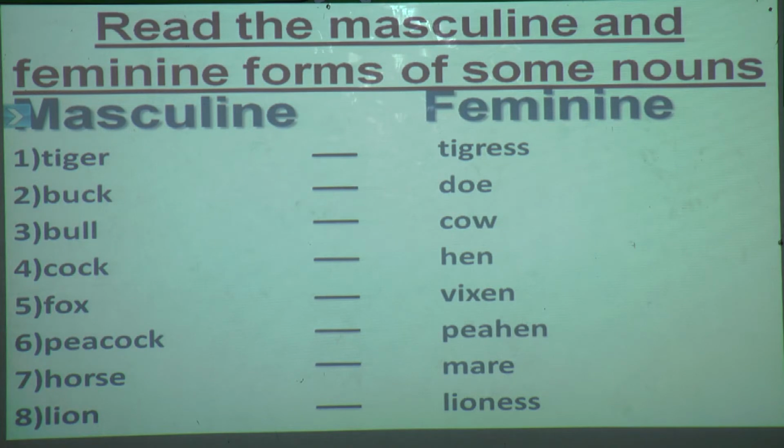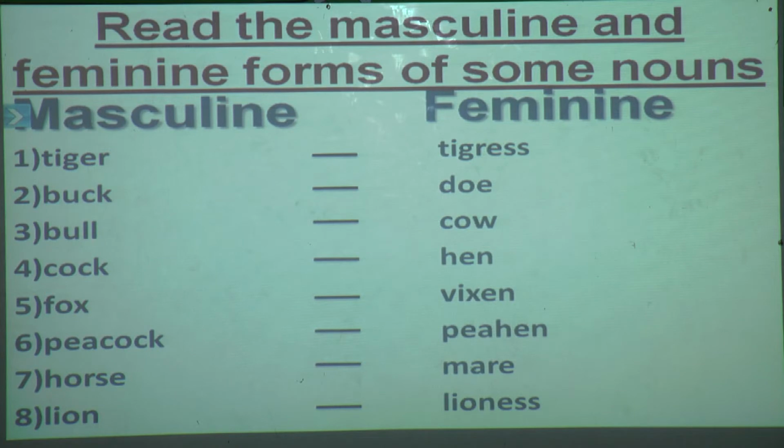So first is tiger. Tiger is of which gender? Masculine gender. So the feminine gender of tiger is tigress. Again we will repeat the first one, tiger, tigress. Second, buck, doe. Keep your fingers in your book and read along with me, because on this only we have to solve the exercise.